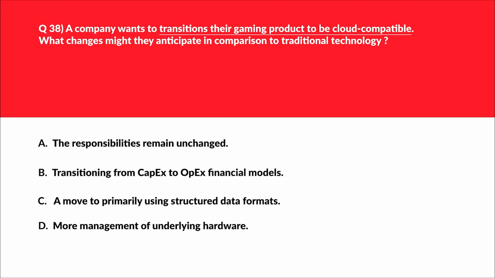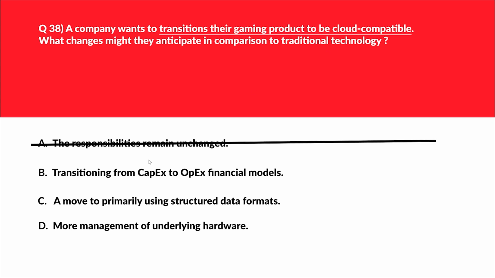So responsibilities definitely change, as the cloud vendor also comes into the picture, because when we move to cloud, the cloud vendor has some responsibilities which previously the customer solely would take care of in traditional technology.